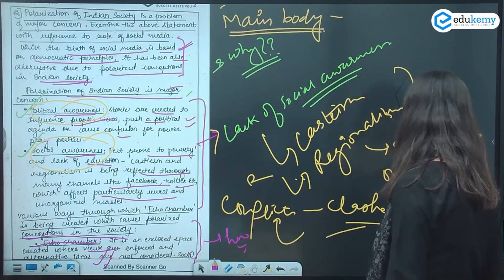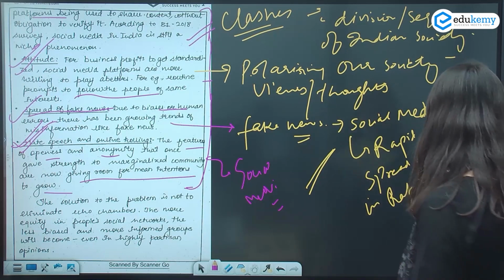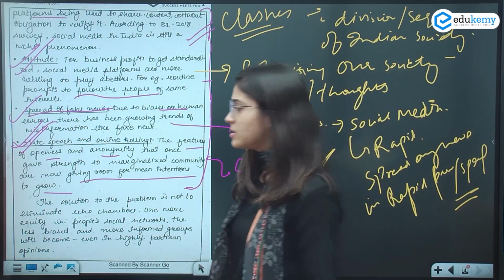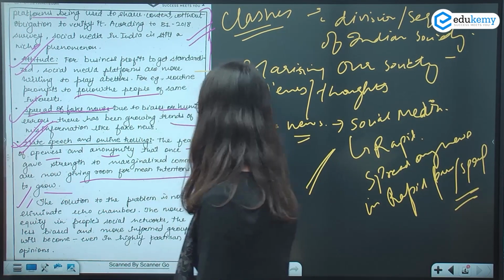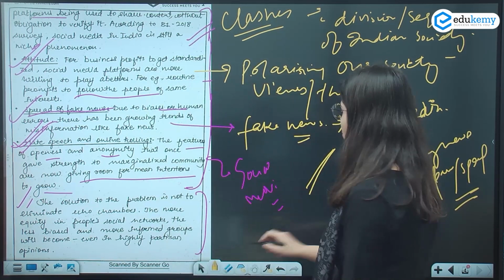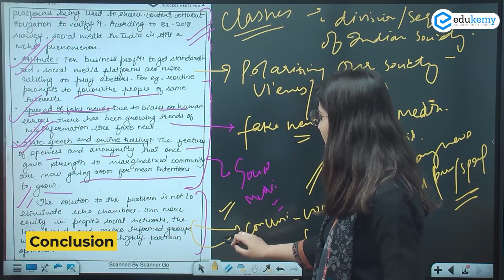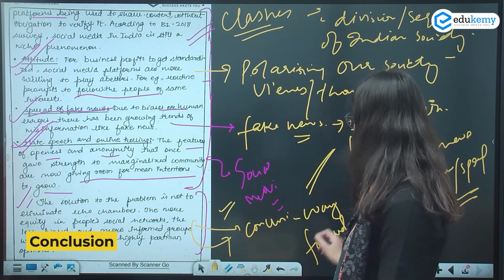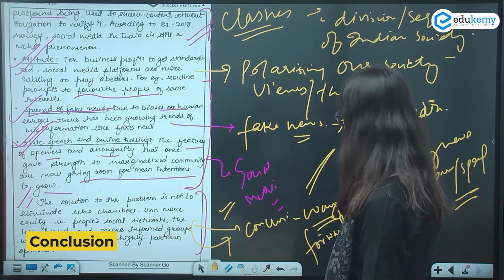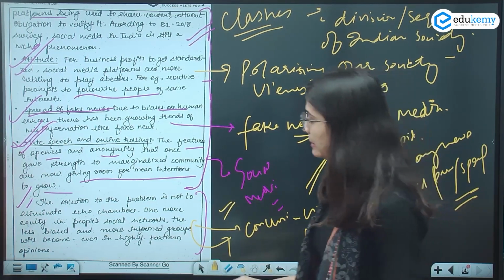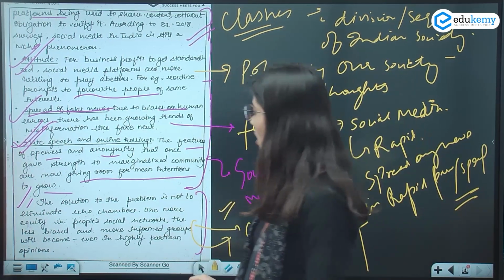So these were a few topics I have discussed here. You can add more topics in discussion. And this is the conclusion here. In this conclusion, what I have done is I have concluded my answer by giving the way forward, by mentioning the way forward. And yes, that's all about this question.